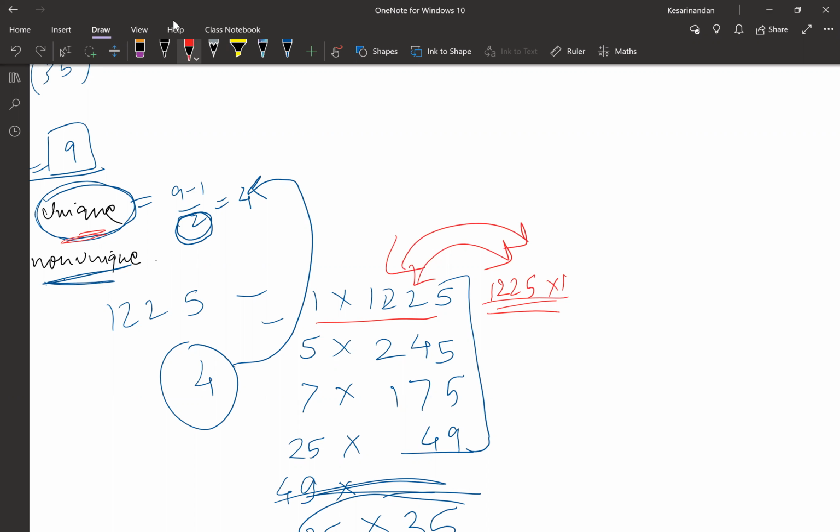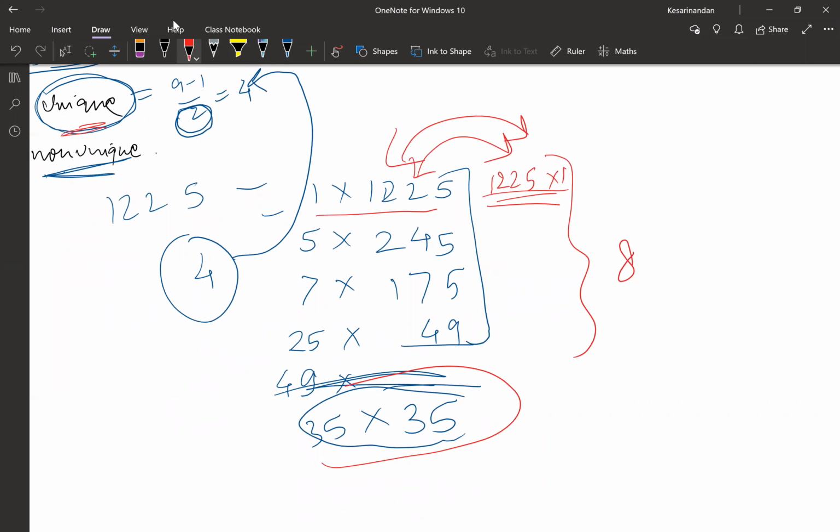It doesn't matter. Understood, guys? So for every case we double this number, but in the second part we will also have one more part: 35 into 35. A and B can be non-unique.